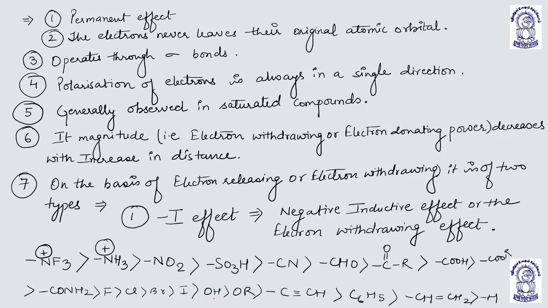If you remember, in this order the OH comes at last, then I, then Br, then Cl, then F, then acid, then ketone, then aldehyde, cyanide, NO2.